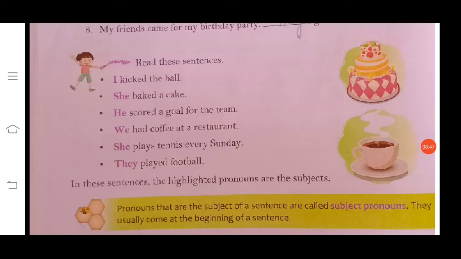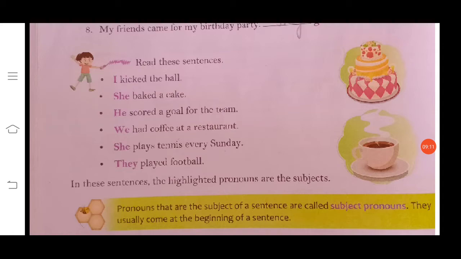She baked a cake. He scored a goal for the team. We had coffee at a restaurant. She plays tennis every Sunday. They played football. So children, in these sentences you can see the highlighted pronouns. Okay, these are the subjects. In these sentences the highlighted pronouns are the subjects.